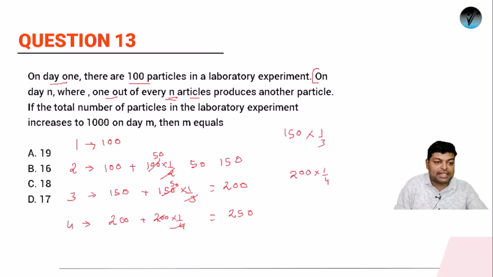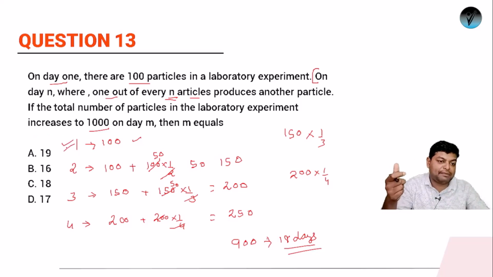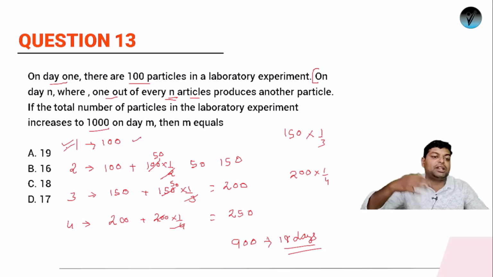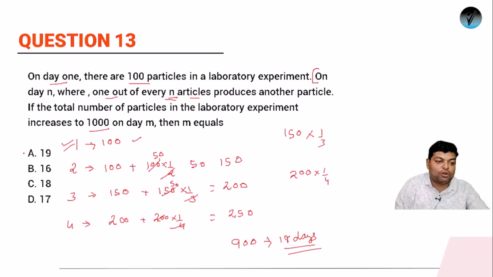So in the laboratory experiment, if it increases to 1000 organisms, how many days will we be needing? If you want 1000 organisms, day 1 has 100, so we need 900 extra organisms. Every day the increment is 50, so for 900 extra we need 18 days. So 18 days plus the initial day, the first day with 100 organisms, makes the total 1000. So the total answer will be 19 days.